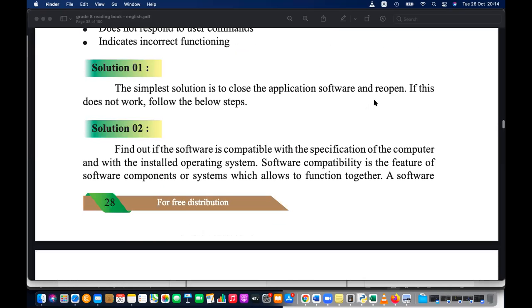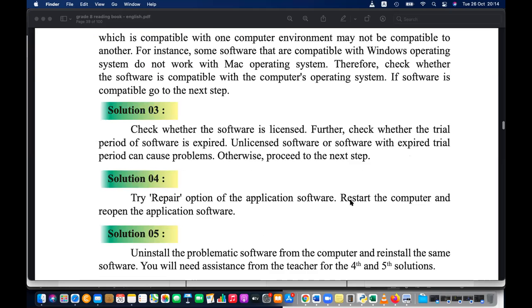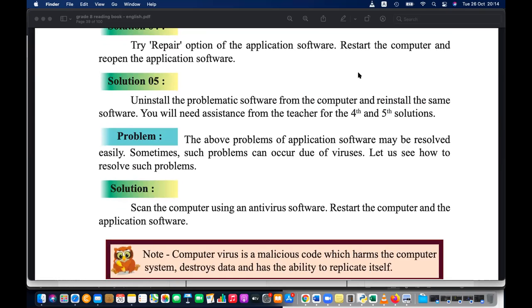Okay, so the simplest is to close and reopen, or restart the computer and see. Or check whether the software is damaged or the license is expired. If you think the license and everything else is okay, you can uninstall the software and reinstall it and see. Uninstall කරලා ආයෙ දාලා බලන්න පුළුවන්. Or if you think it is too slow, you have to check your RAM and processing power.